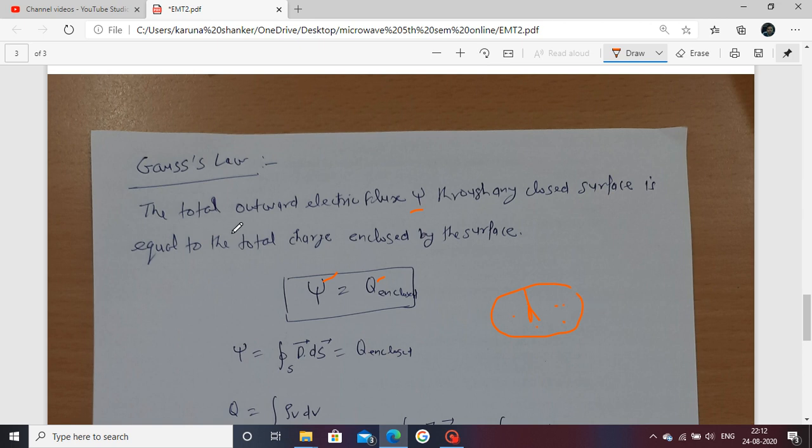This shows the total outward electric flux psi through any closed surface, which equals the total charge enclosed by the surface. Electric flux is produced by the surface around the total charge enclosed.